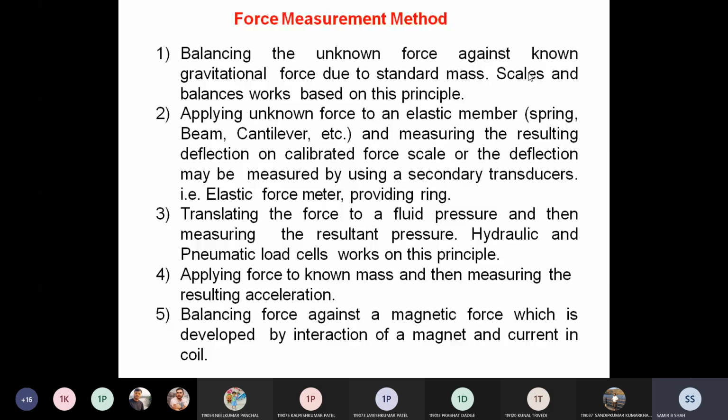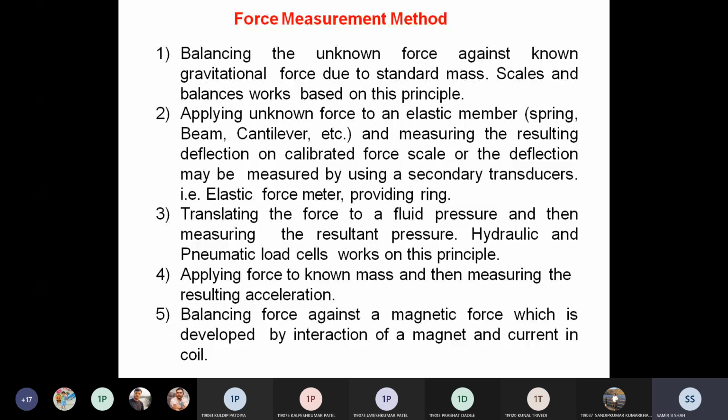First is balancing the unknown force against a gravitational force due to a standard mass. That is the principle based on scale and balancing, right? We will discuss it in detail after the classification of force measurement.